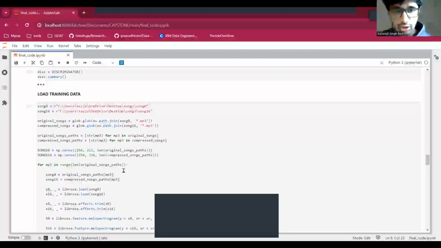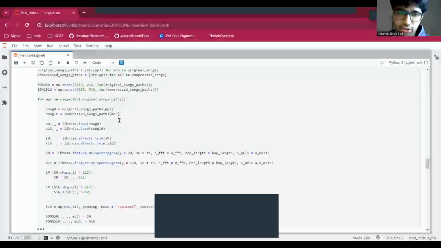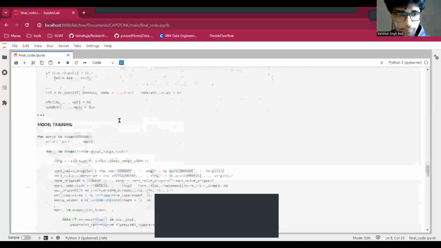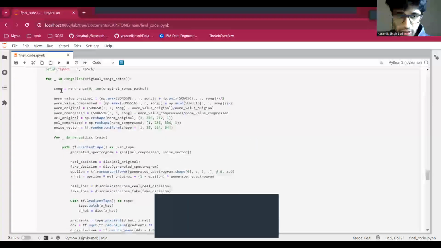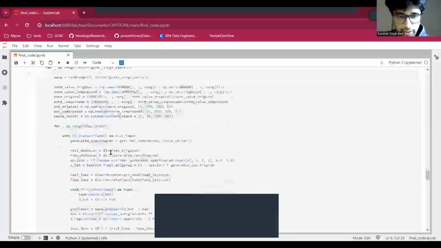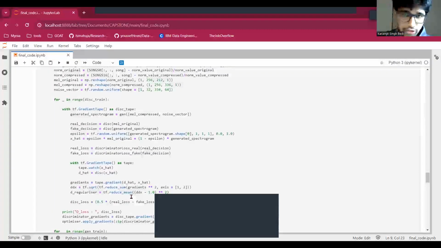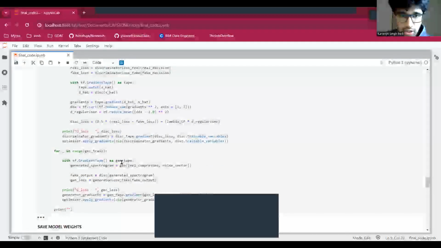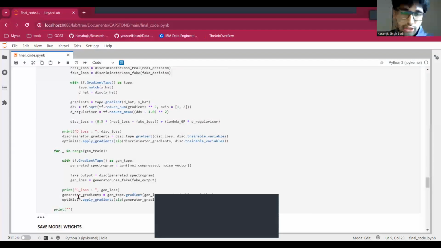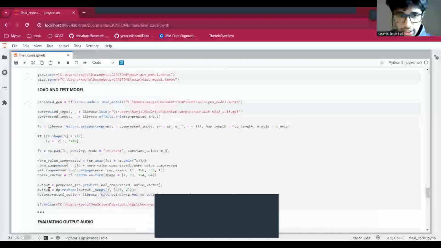Now we've loaded the songs. For demonstration purposes, we've selected a subset of our original corpus, but we'll be releasing the actual corpus once we open source this code. This is how we've trained the model. So we've trained the model on the subset, and initially the discriminator is trained. Now the discriminator decides to identify between the generated or fake spectrograms and the real spectrograms. While the generator tries to fool the discriminator by creating restored spectrograms that closely resemble the original spectrogram. We save the model weights and then test it out.